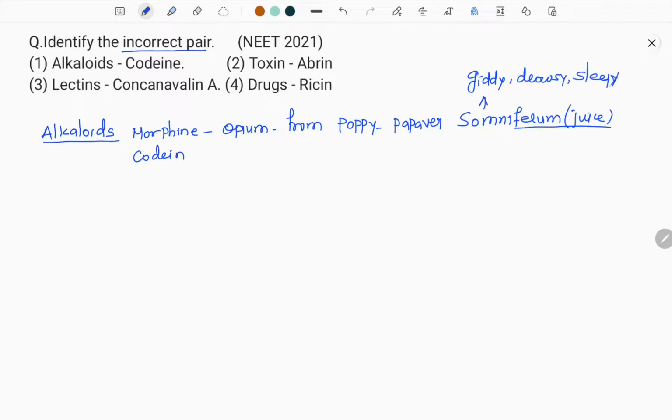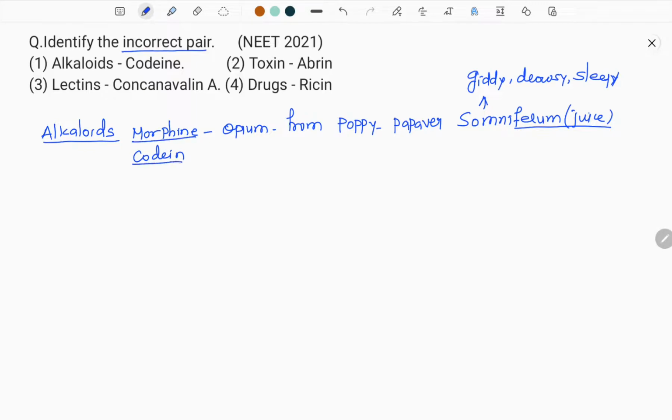So what is the usage of this Papaver somniferum, that is, morphine? The morphine is used as an analgesic medicine. Analgesic medicine means it is a narcotic drug. Analgesic means painkiller. It doesn't remove the pain, but the brain becomes unable to identify that pain, unable to feel that pain. So that is morphine.